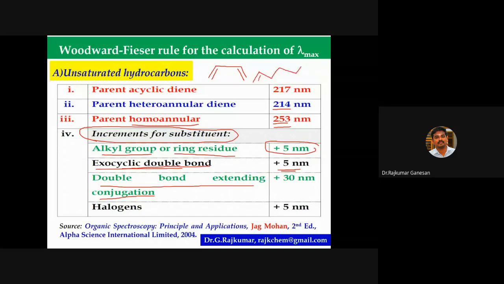So this is a conjugation. If it is, yeah, this is an acyclic diene, so the value is 217 nanometer. Suppose there is another conjugation, so this is extra conjugation, a double bond extending conjugation. Then you have to add plus 30. If there are halogens, you have to add plus 5 nanometer. I will explain with examples.